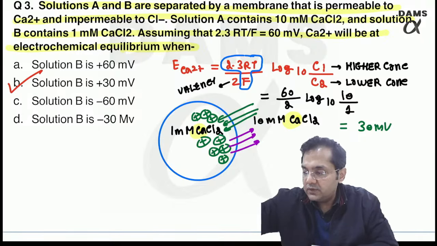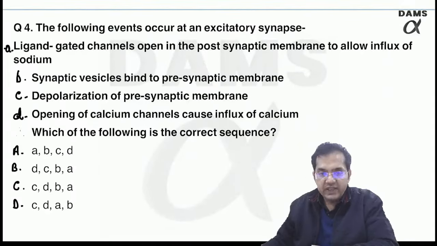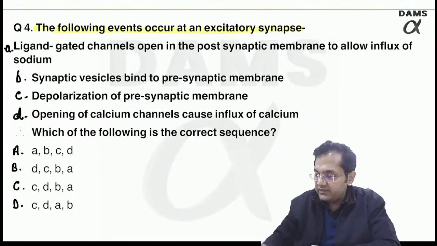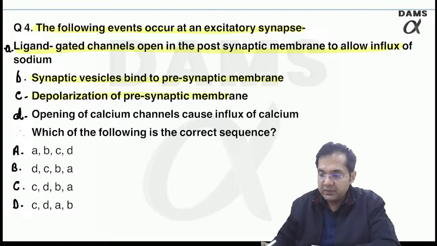Right, plus 30 millivolt. Let's move to question number 4. The following events occur at an excitatory synapse: ligand gated channels open in the postsynaptic membrane, synaptic vesicles bind to presynaptic membrane, depolarization occurs, opening of calcium channels. You have to arrange them in the correct sequence, right?